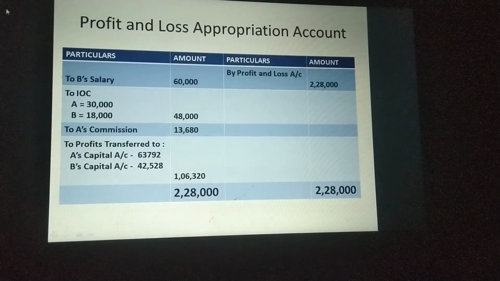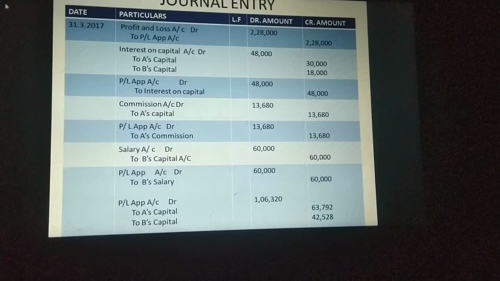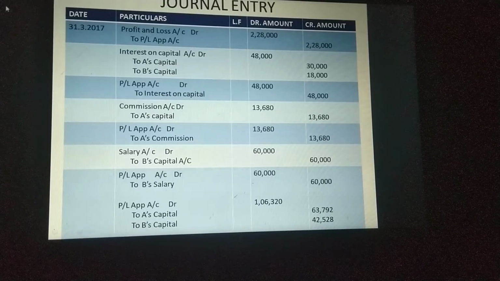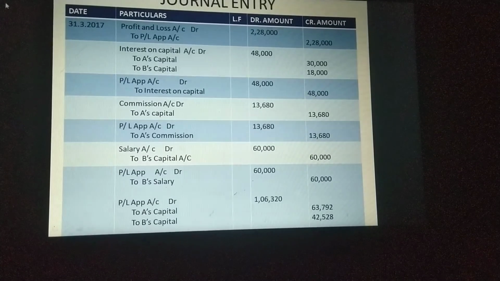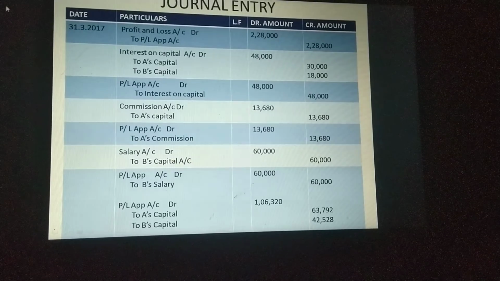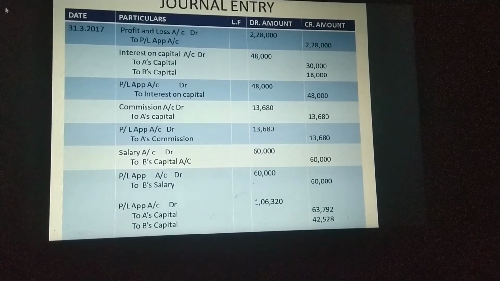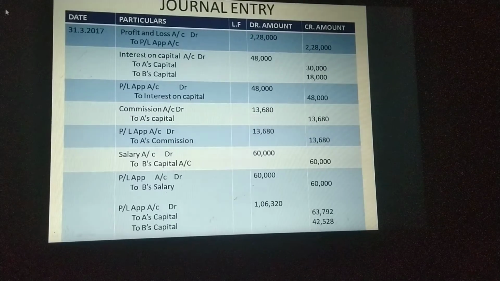Now the journal entry also we will discuss. First journal entry is for transferring the profit from profit and loss account to the profit and loss appropriation account. So profit and loss account debtor to profit and loss appropriation account. Then interest on capital. While charging interest on capital, interest on capital account debtor to A's capital, B's capital. This journal entry already we discussed. Then it will be closing to P&L appropriation account: P&L appropriation account debtor to interest on capital. So interest on capital first opening, then closing.